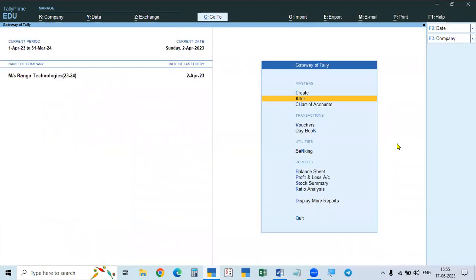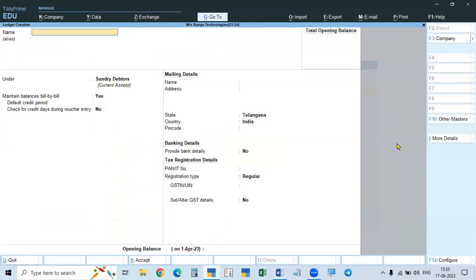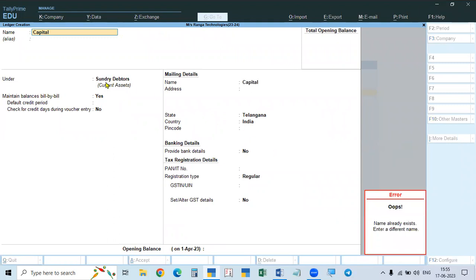Simply, we can create a ledger. For example, capital is already available. Under the capital account, come to the end and give the opening balance. And for a bank account, you take some bank, the State Bank or HDFC Bank, which comes under bank accounts, and come to the end and give the opening balance. Like that, all the balances you have to take.